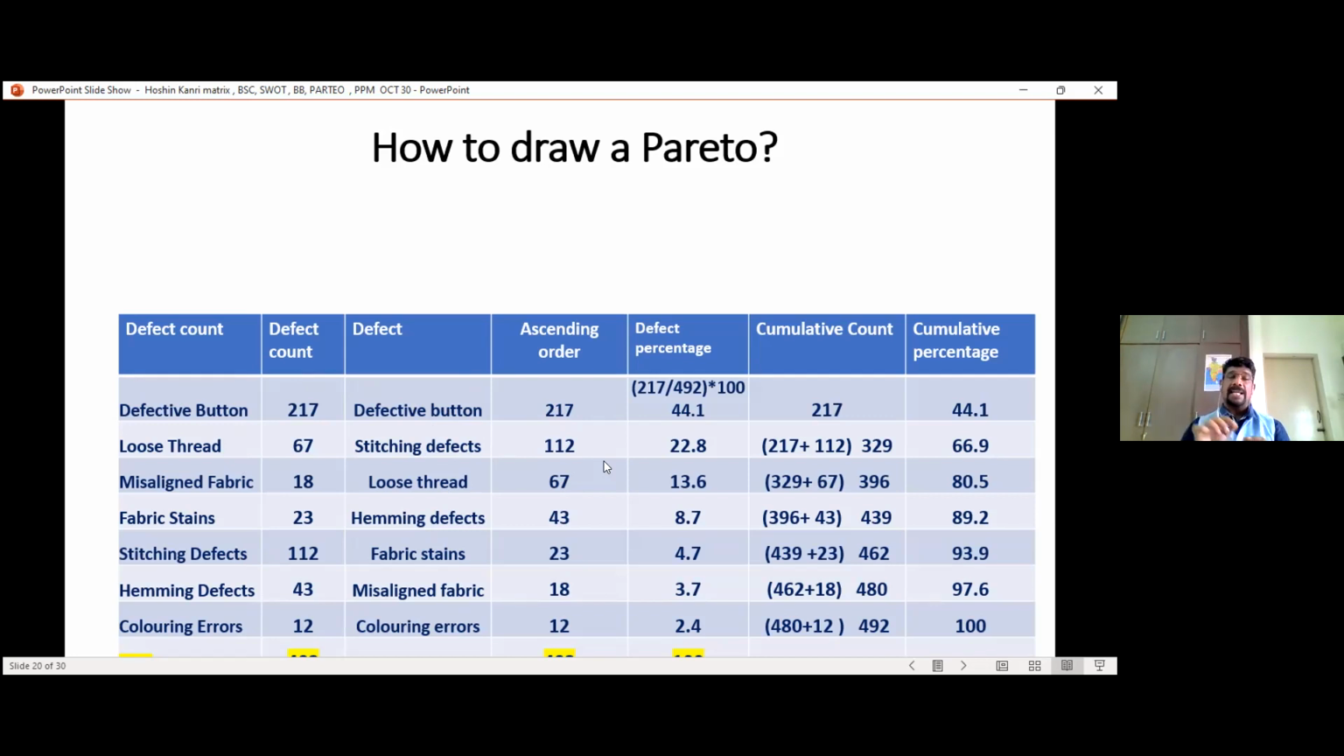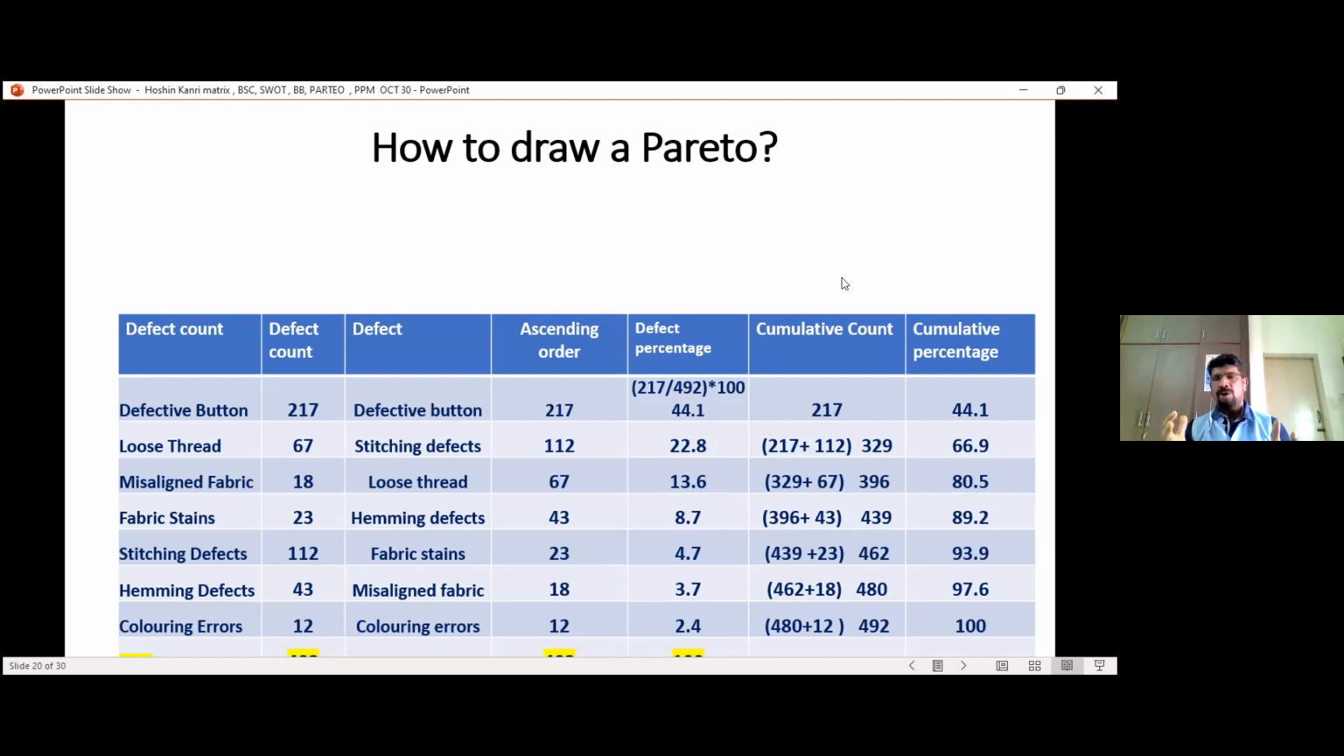Then I go ahead and calculate the percentage of each defect. The total defects is 492, so 217 divided by 492, 112 divided by 492. Likewise, I have calculated the percentage of defects for all the problems. Then I calculated the cumulative percentage also. How do we calculate the cumulative percentage? Simple. Just add the previous percentage with the next one. That is 44.1 plus 22.8, 66.9. 66.9 plus 13.6, 80.5. 80.5 plus 8.7 is 89.2.